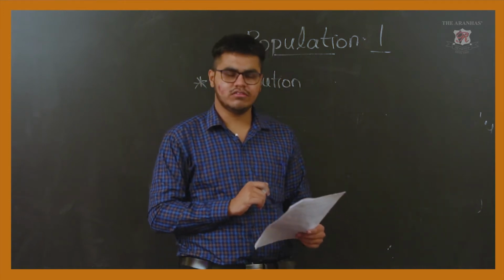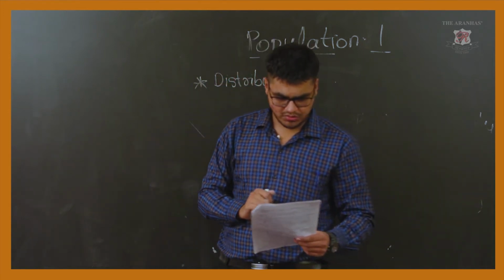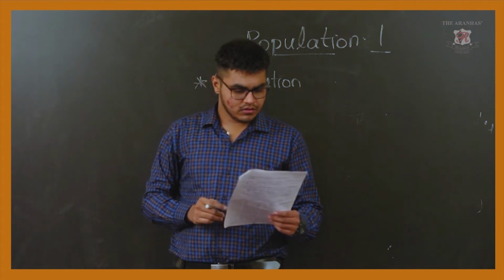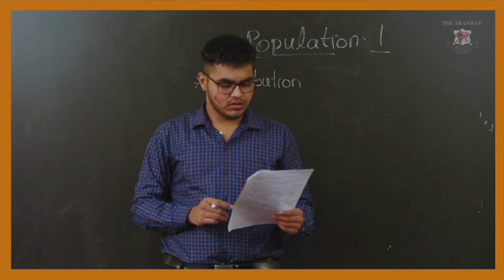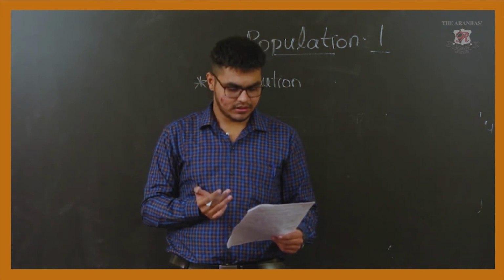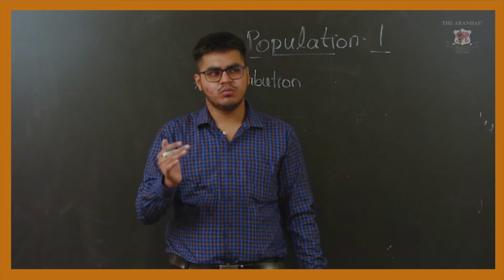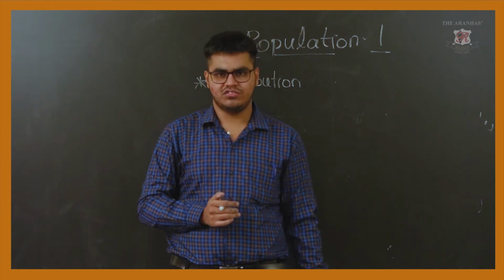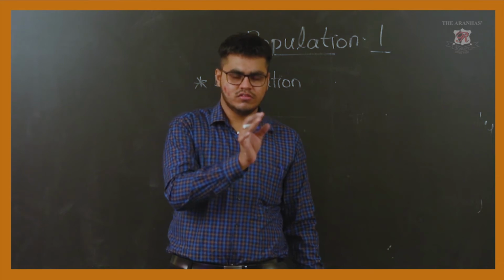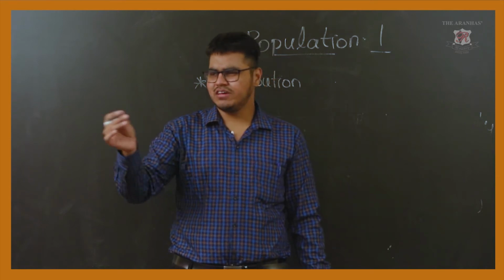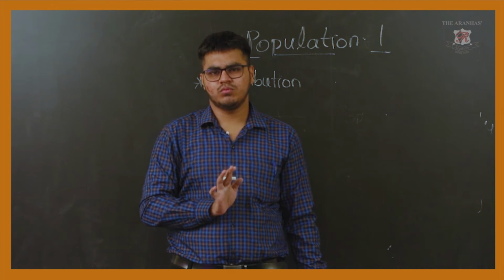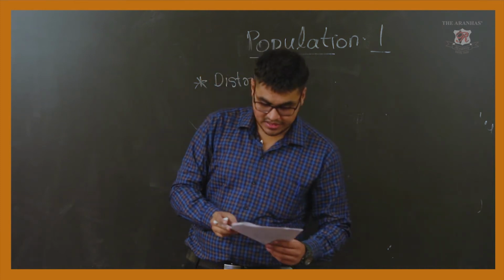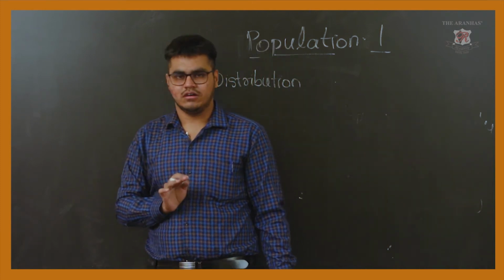Now take the next continent, Australia. What about Australia? Australia covers around 6% of the world's land and does not even support 1% of the population. If you see, Australia covers 6% of the land mass and barely supports less than 1% of the population. Next, we take the example of Antarctica.